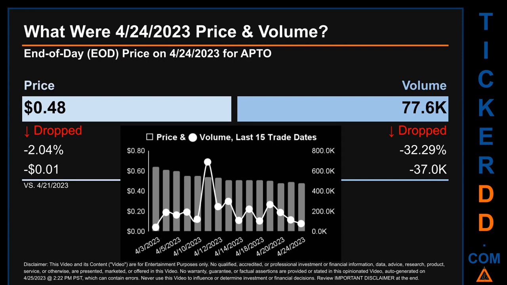The graph shows price and volume for the last 15 trade dates. Across a range of 16 cents, the max and minimum end-of-day price were respectively 0.64 and 0.48. Volume saw a range of 648.4 thousand, from a day low of 41.2 thousand to a day high of 689.6 thousand.